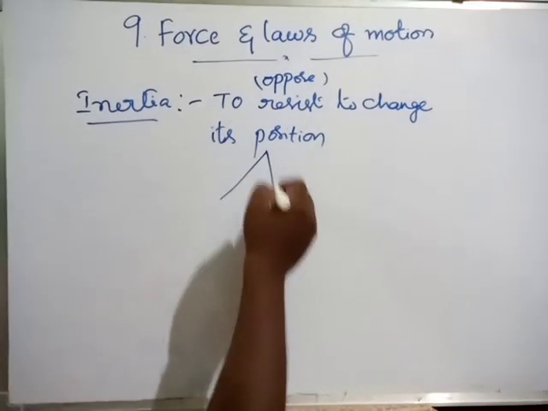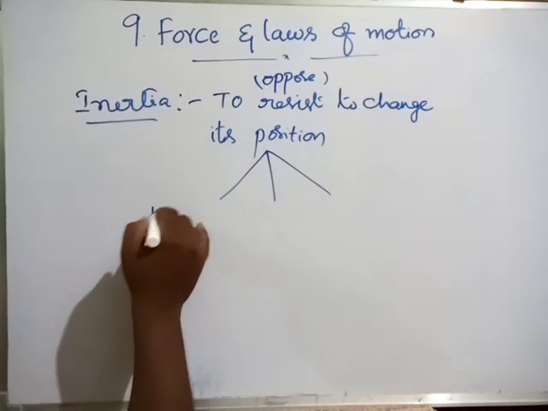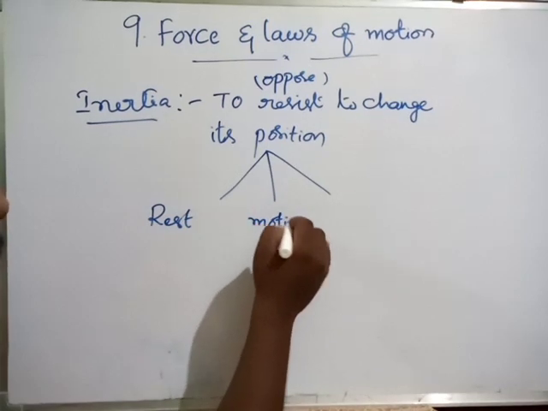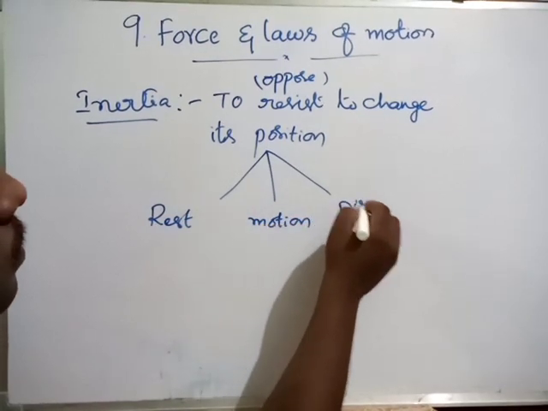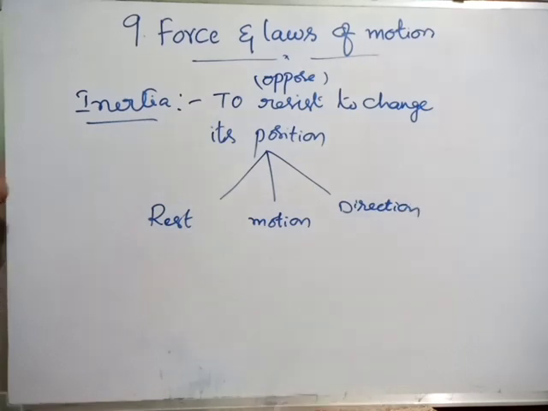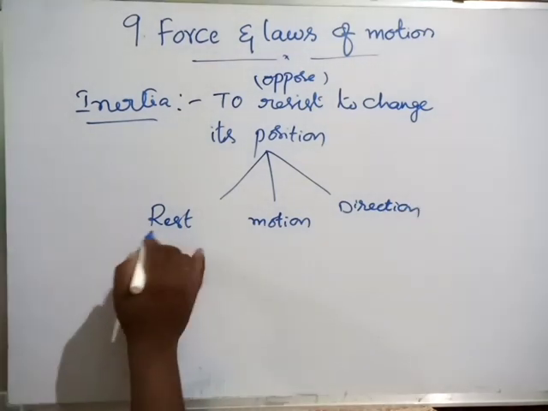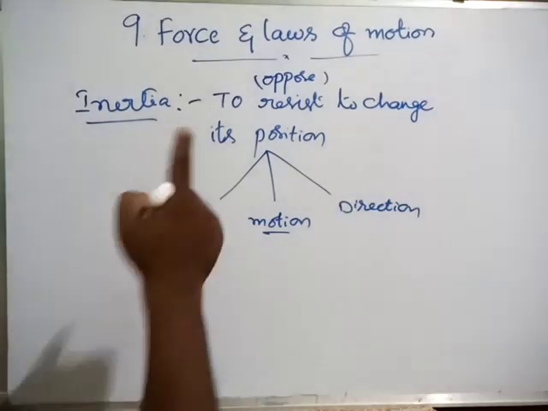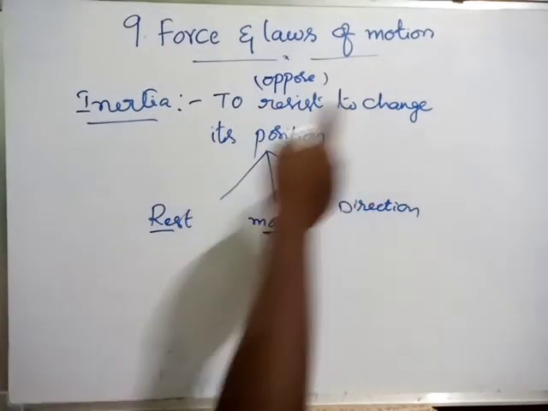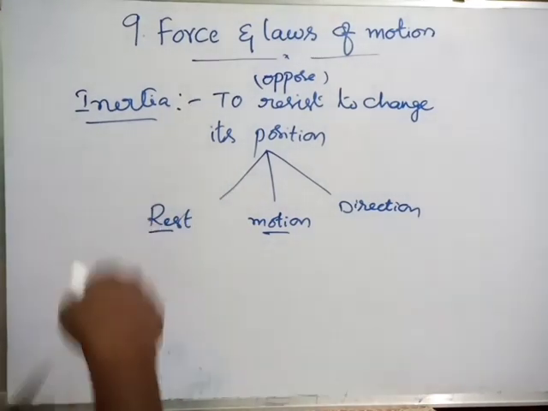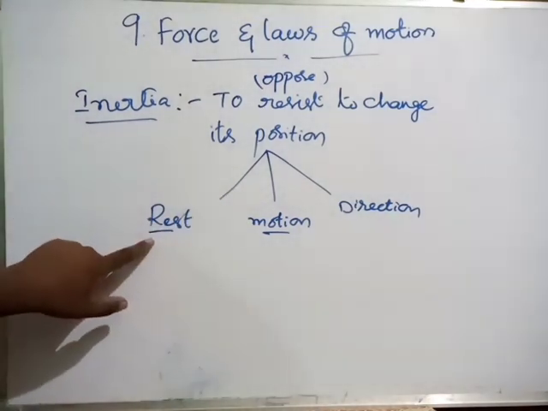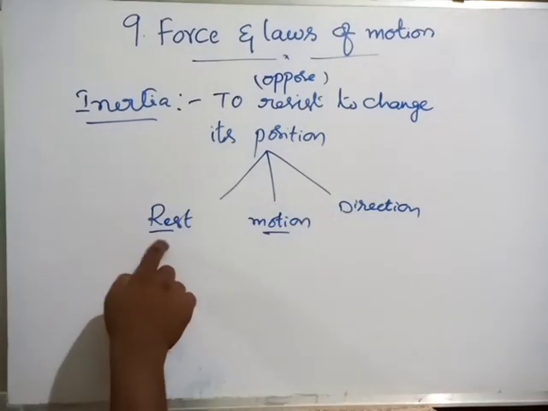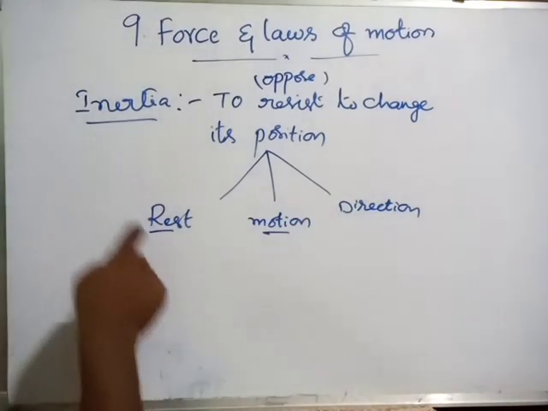These positions are three. What are those? Rest, it is a position. Motion, it is a position. And direction, it is a position. Objects are either in the rest position, or in motion, or in a direction. If an object opposes a change in its position of rest, then it is called inertia of rest.